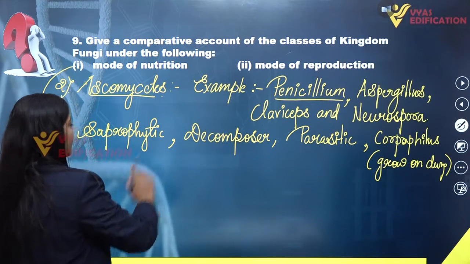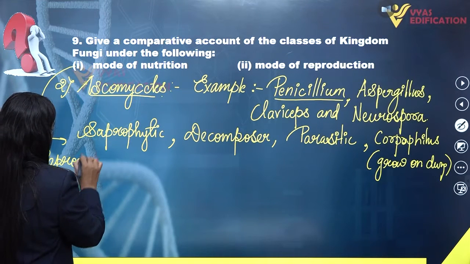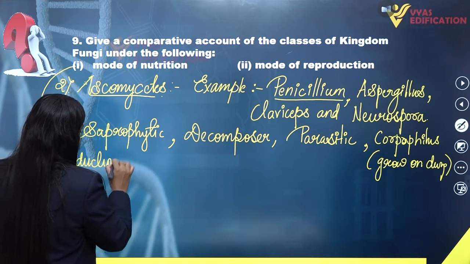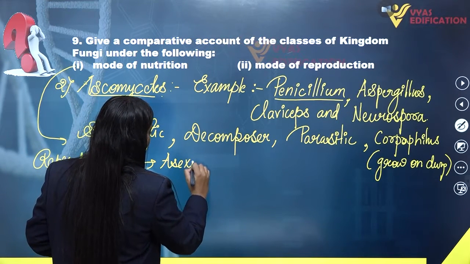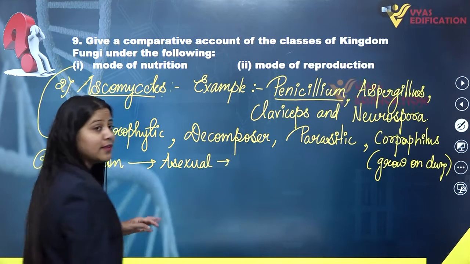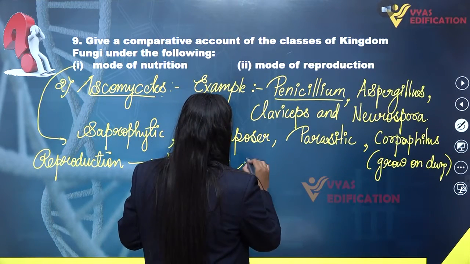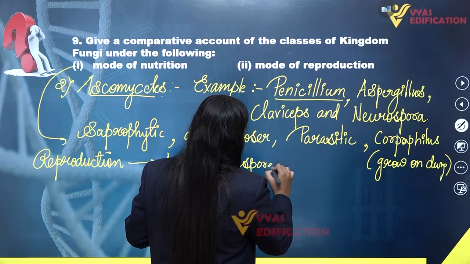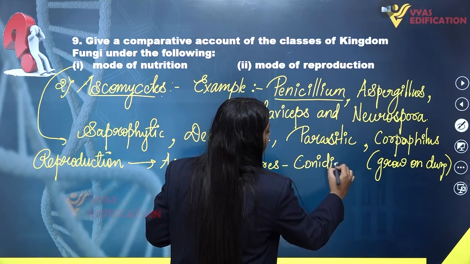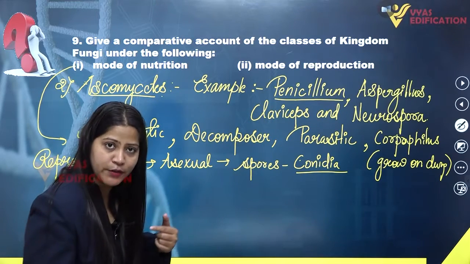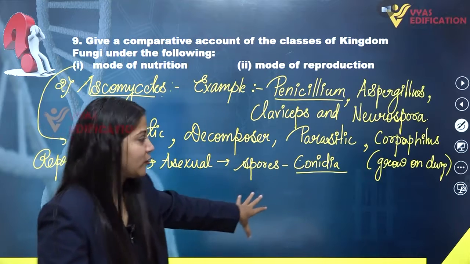If we talk about the mode of reproduction in them, it can be asexual and sexual as well. In asexual reproduction in Ascomycetes, they can reproduce through spores known as conidia, which is very common in fungi. So conidia are asexual spores produced in Ascomycetes.